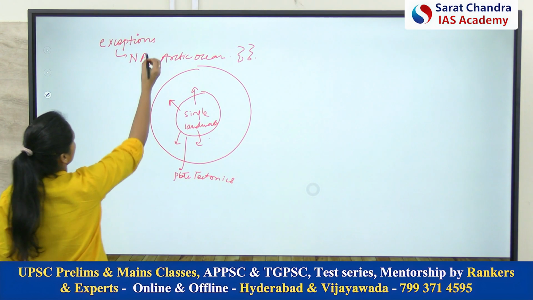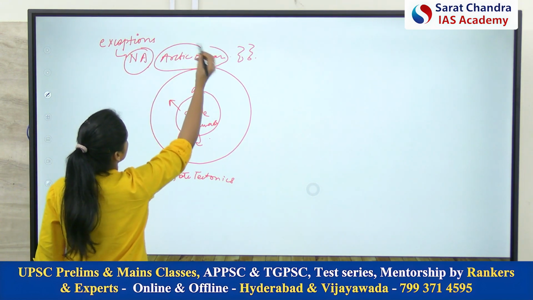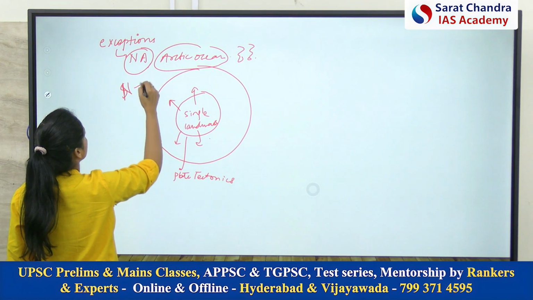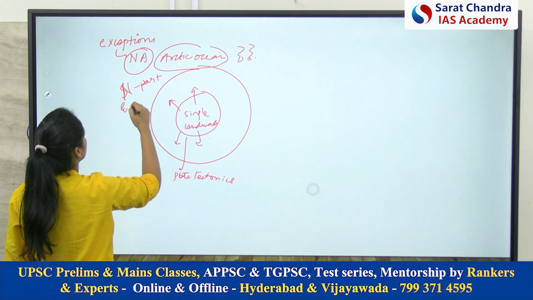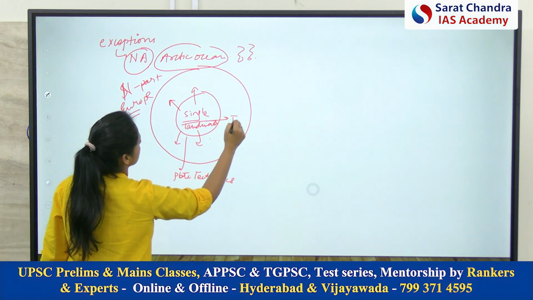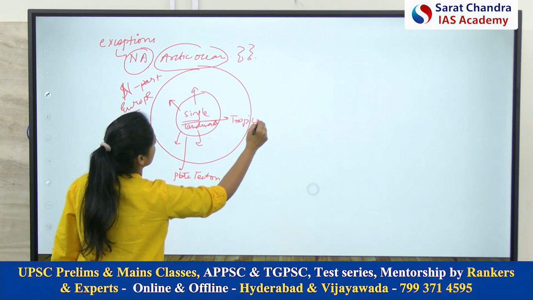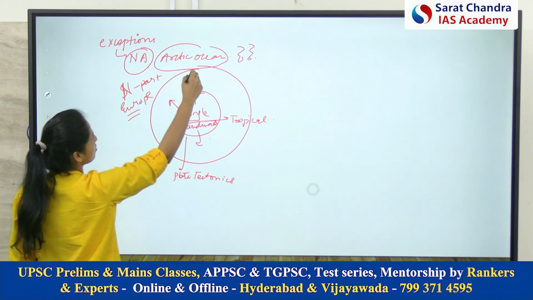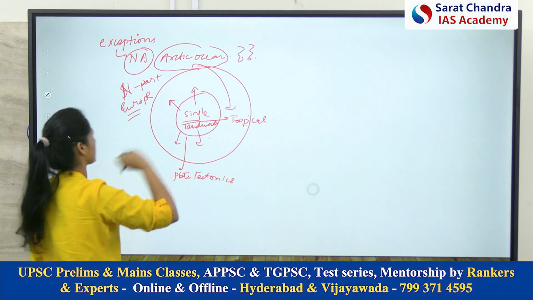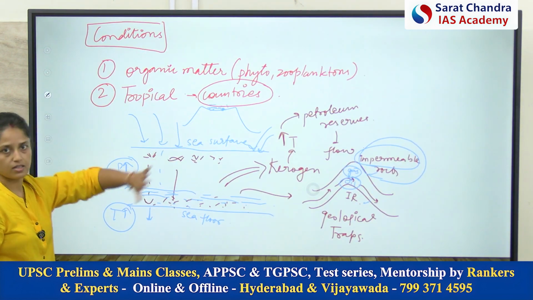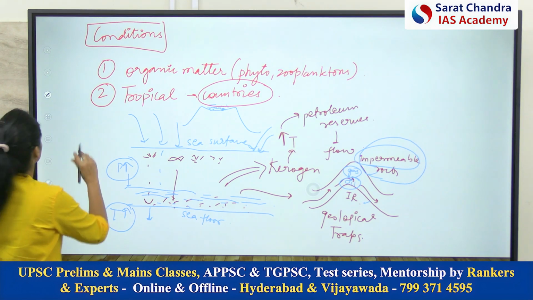So the regions of North America or the Arctic Ocean, or for that matter the northern part of Europe, earlier were all part of tropical regions. So all the oil reserves in the temperate region got their conditions from those times. Okay, so this was the second condition, the presence of tropical conditions.